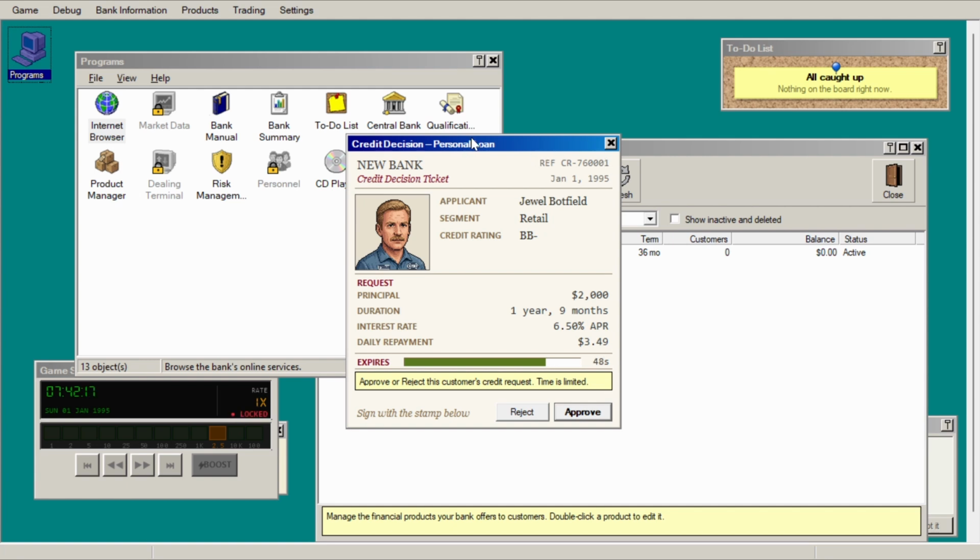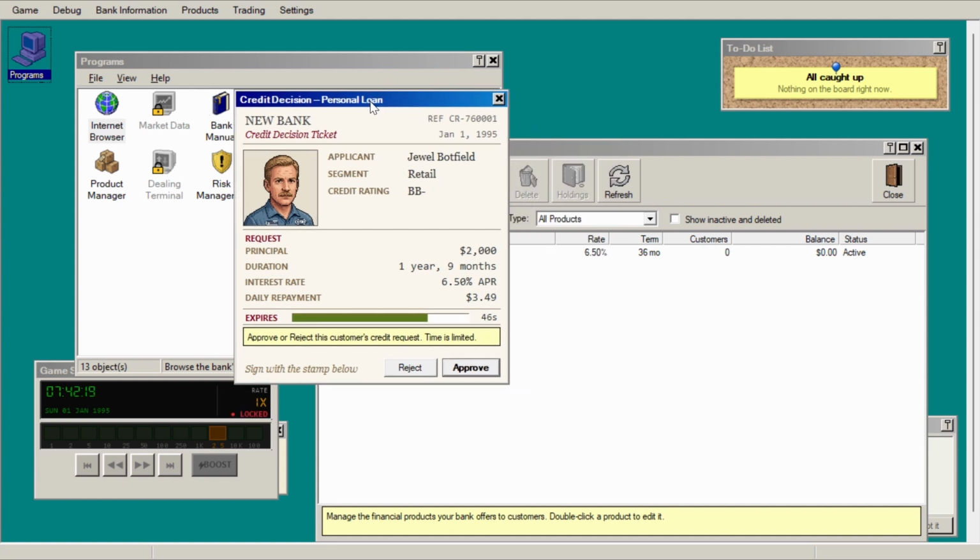So this person wants to borrow $2,000 for a period of 1 year and 9 months. The interest rate is set, and if we lend to them, we would receive $3.49 per day. So they have a credit rating, which is B-, and we can talk about that in a future video. But basically, you have to make a decision based upon their creditworthiness, whether or not you lend to them. So we're going to go ahead and lend to them and see what happens.